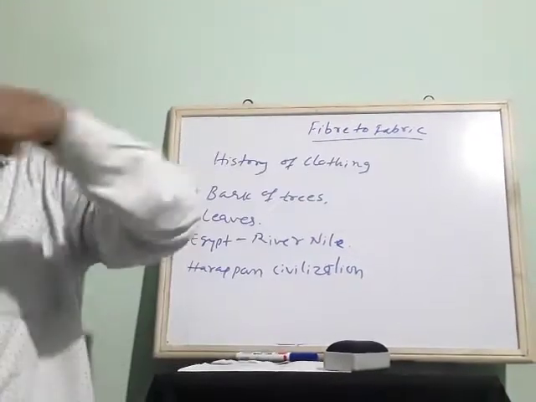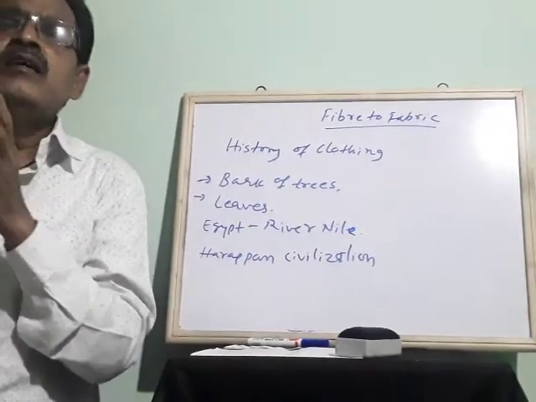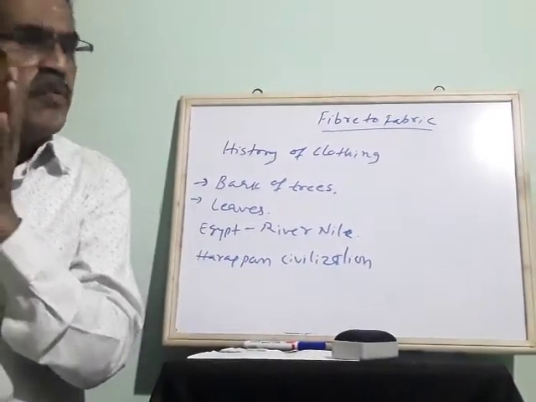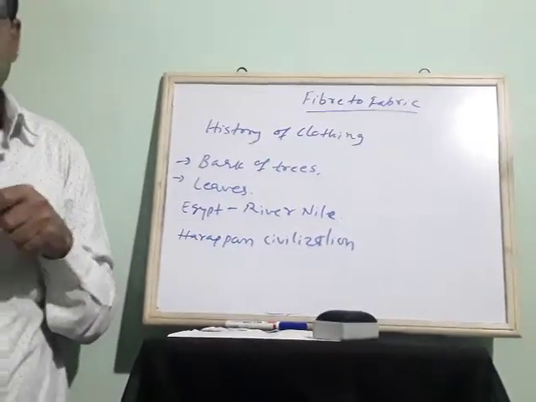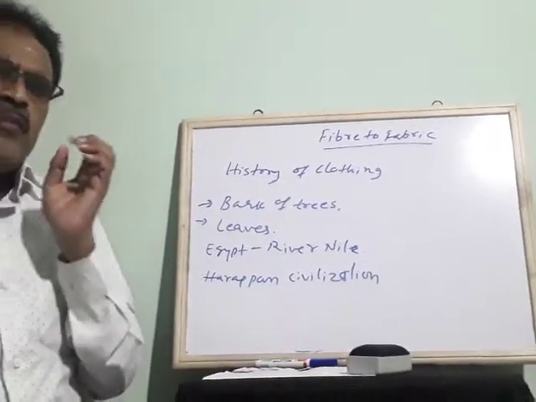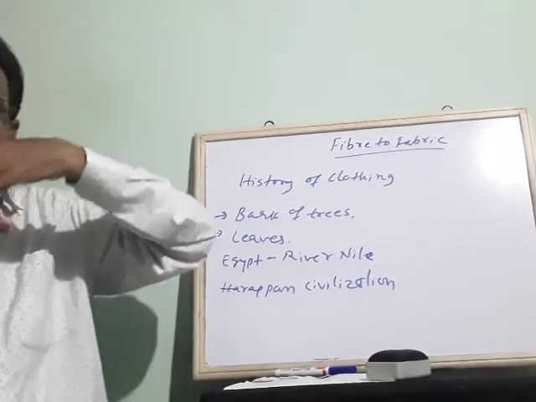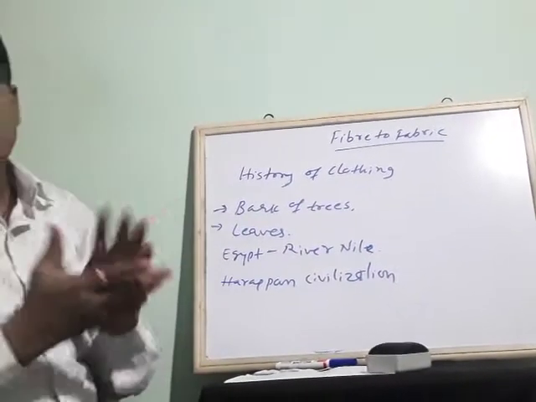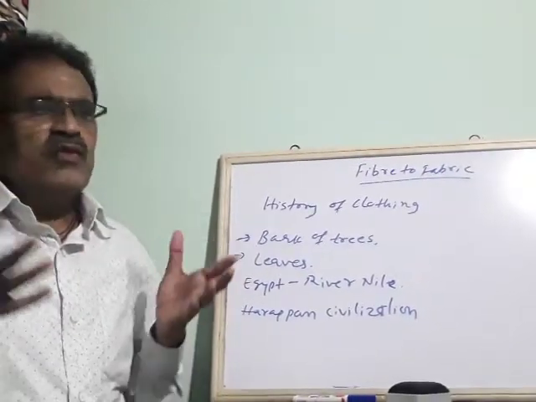Even now in some parts of North India, people who are a little backward don't wear shirts and all. They wear clothes like a bedsheet. They look like bedsheets, or long lungis or dhotis. But gradually they started wearing different varieties of clothes.